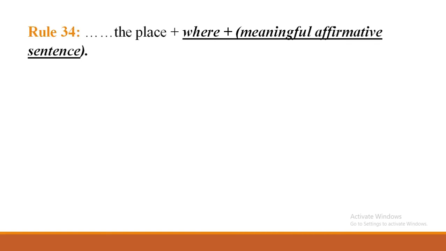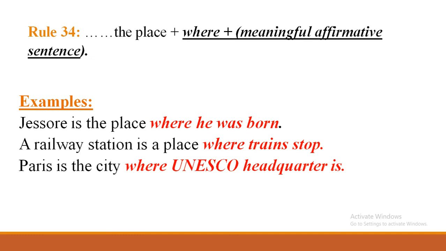Next one, the place. With place, we have to use where, and after writing where, you have to write a meaningful affirmative sentence. For example, Joshua is the place where he was born. Related with place, you have to write where. A railway station is a place where trains stop. So after place, you have to use where and a meaningful affirmative part. And next one, Paris is the city where the UNESCO headquarters is.